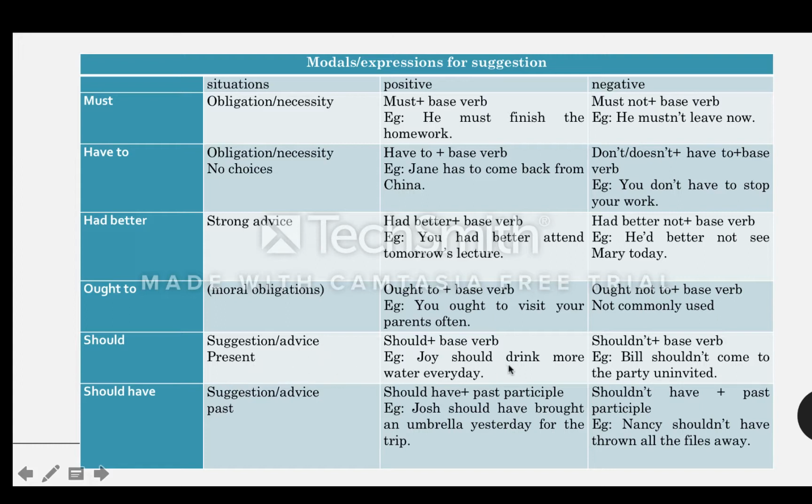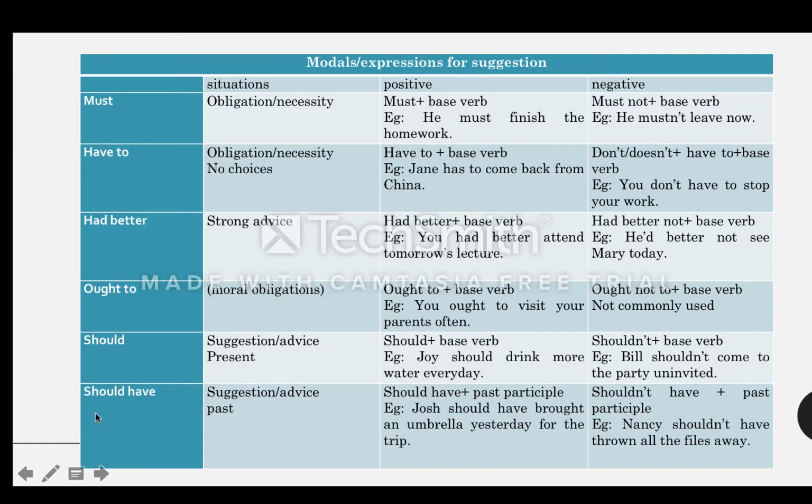Now, Joy, she is thirsty. She always feels thirsty. So she should drink more water every day so that she won't feel that thirsty. So Joy should drink more water every day. Now, the negative is shouldn't do something. It's not a good idea if Bill comes to the party uninvited. So Bill shouldn't come to the party uninvited. Should not do this.